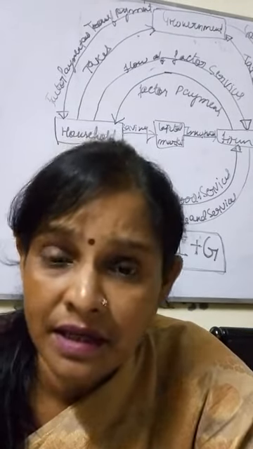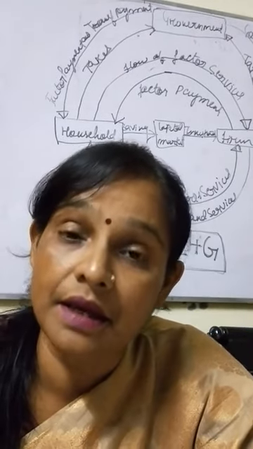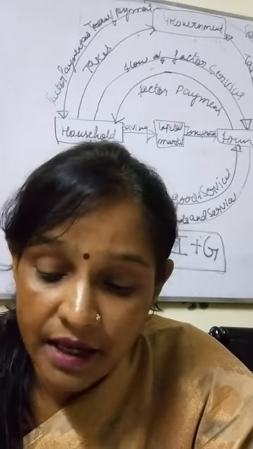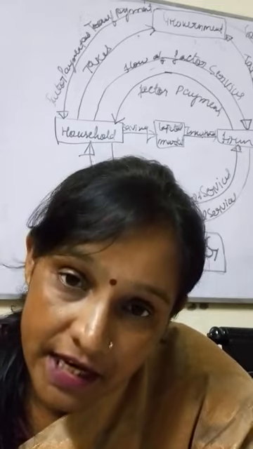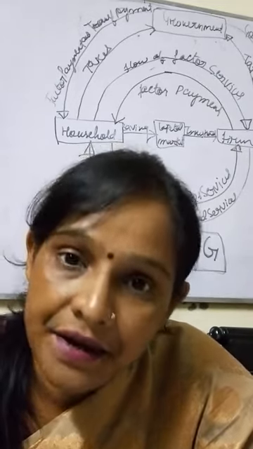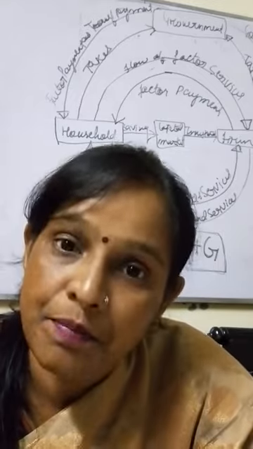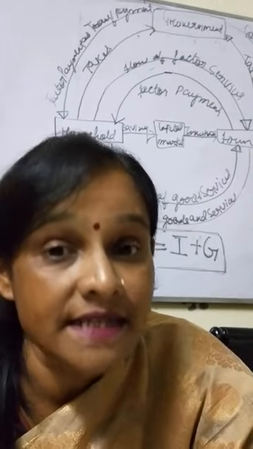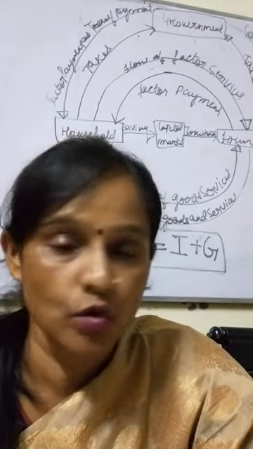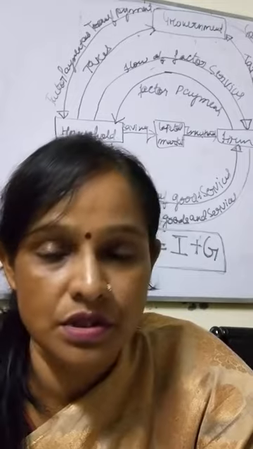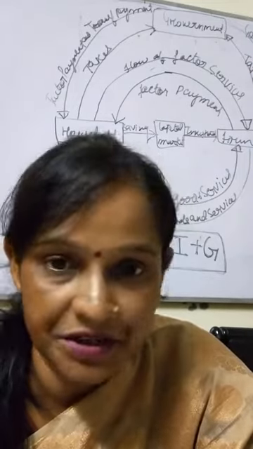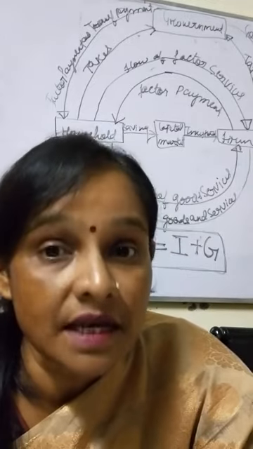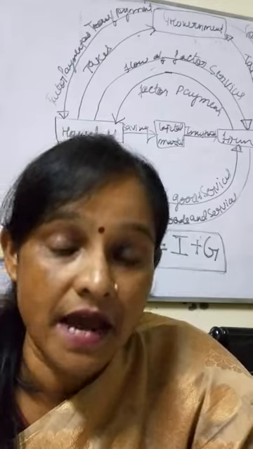Now, what do you mean by indirect election? First thing: for whom does indirect election take place? Indirect election takes place for the upper house, that is Rajya Sabha, and the state legislative council. Two houses: the upper house of the center, that is the Rajya Sabha, and the upper house of the state, that is the state legislative council, have indirect election.